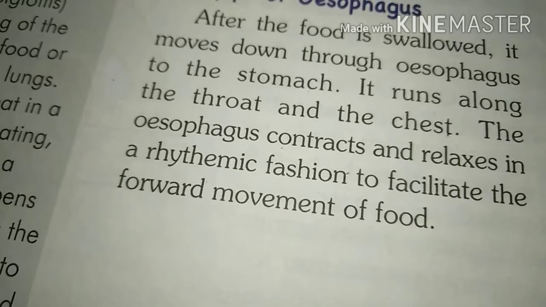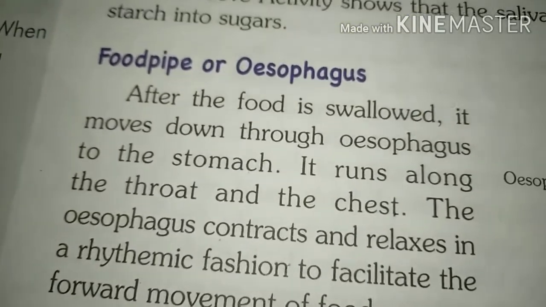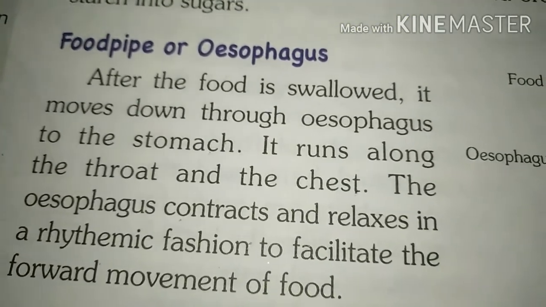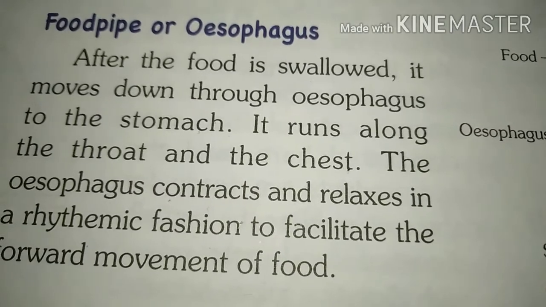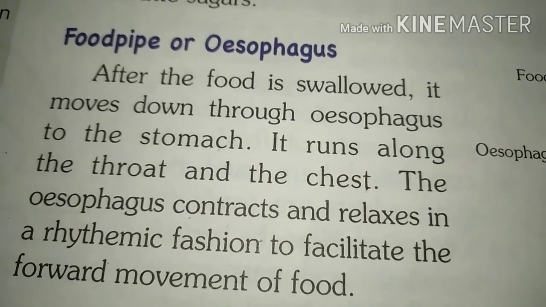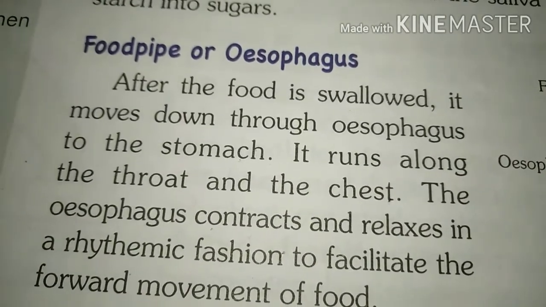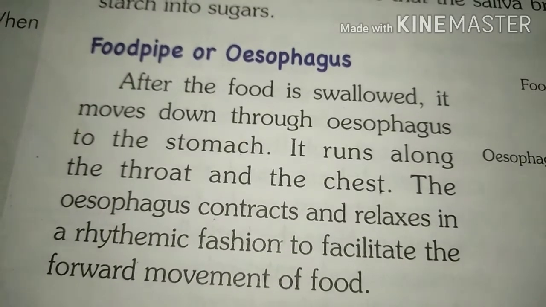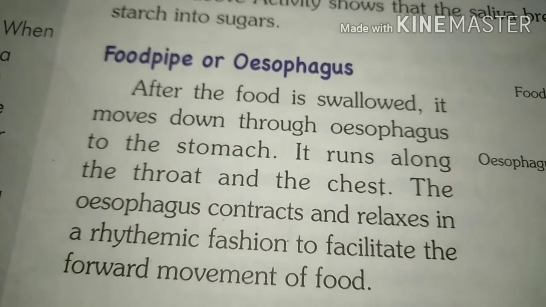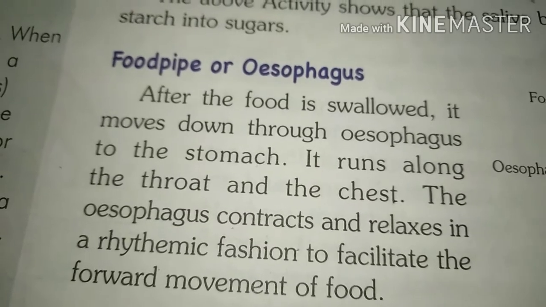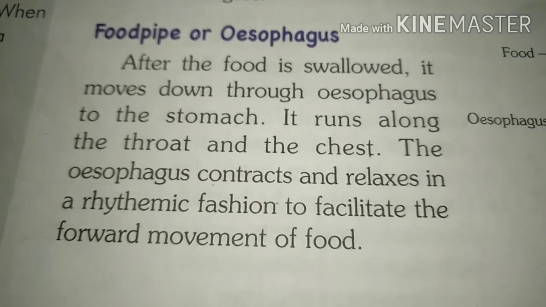So what is peristaltic movement? It is a special type of movement which happens due to contraction and relaxation of the inner walls of the food pipe.